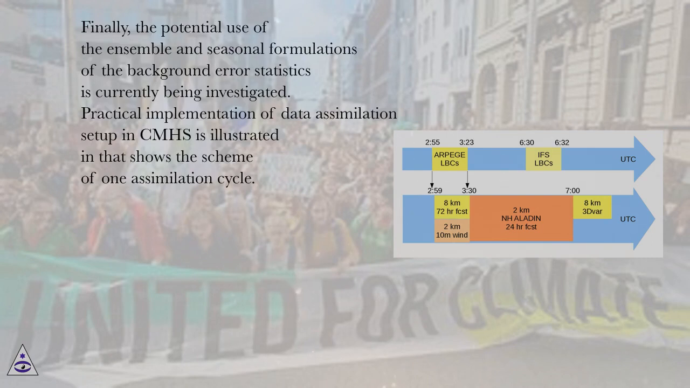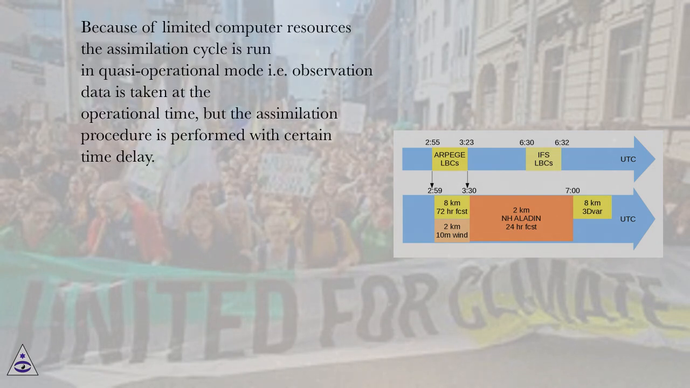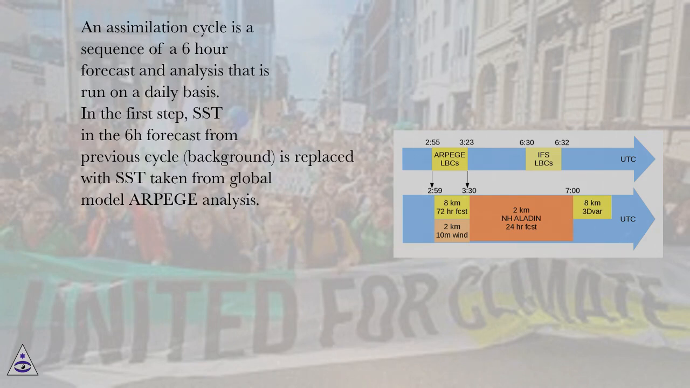Practical implementation of data assimilation setup in CMHS is illustrated in the figure that shows the scheme of one assimilation cycle. Because of limited computer resources, the assimilation cycle is run in quasi-operational mode, i.e. observation data is taken at the operational time, but the assimilation procedure is performed with certain time delay. An assimilation cycle is a sequence of a 6-hour forecast and analysis that is run on a daily basis.